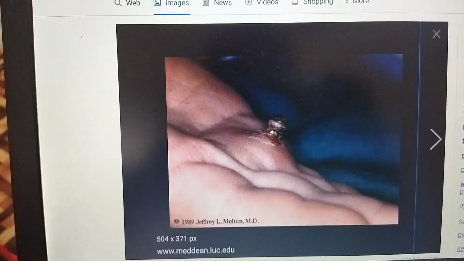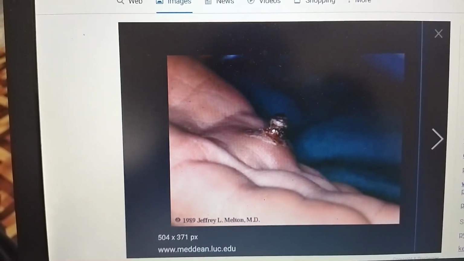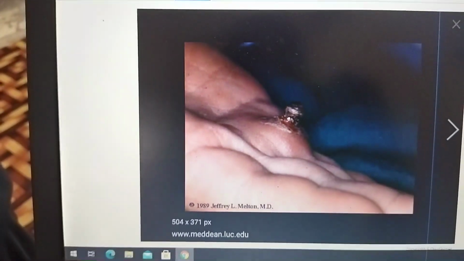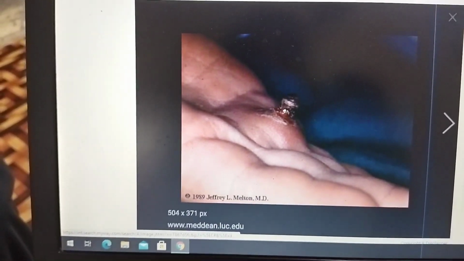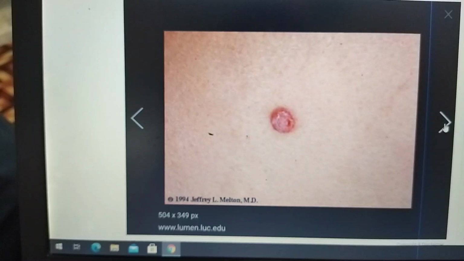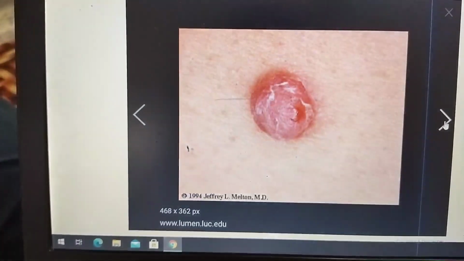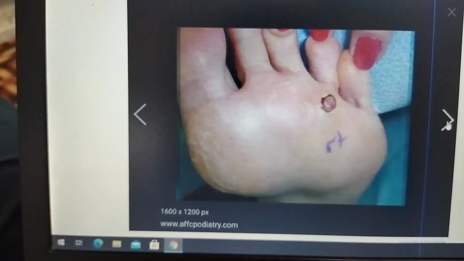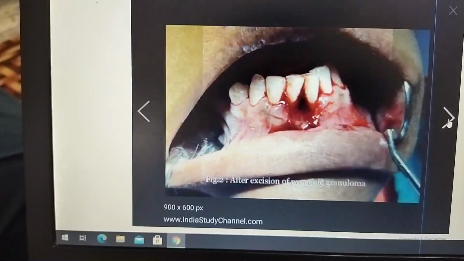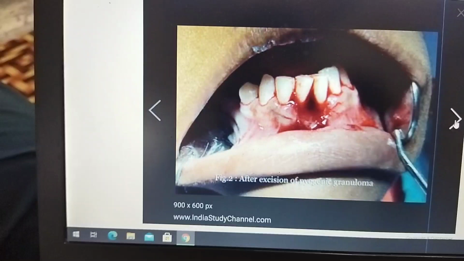Assalamu alaikum students. Now I am showing you the pictures of different tumors. You can see here, this is the picture of pyogenic granuloma. I want to show you different pictures of pyogenic granuloma. This is another picture. This is the third picture of pyogenic granuloma. This is also pyogenic granuloma. And this is pyogenic granuloma in a human mouth, in our teeth.